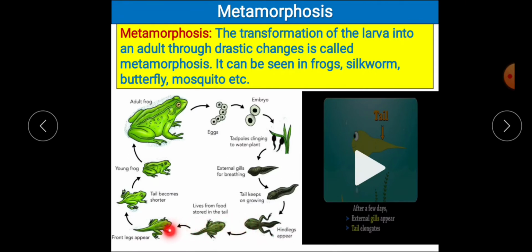Then it lives off the food stored in the tail, then it develops its forelegs. These stages are called froglet, where the tadpole starts resembling the adult. Then slowly, after development of both its hind legs and forelimbs, its tail starts becoming shorter and ultimately disappears, and it has now become an adult.